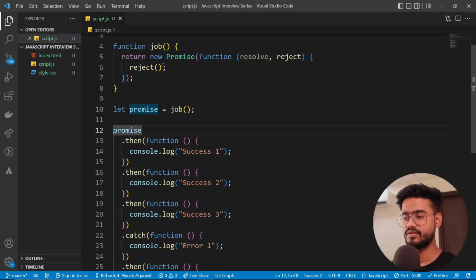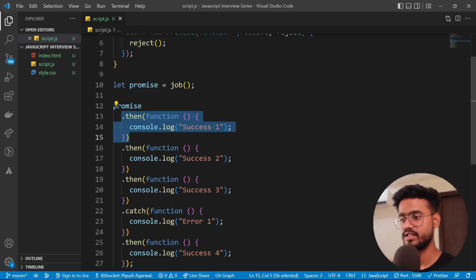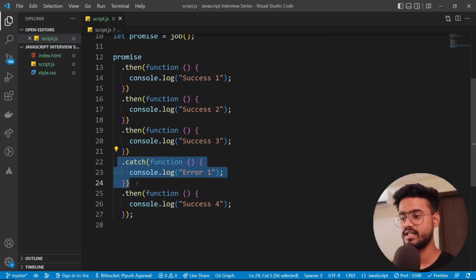So let's see what's happening. This will reject the promise. Okay, so we will have a rejected promise over here. So when we call this, it will not go inside this .then, not go inside this .then, not go inside this .then, and it will go inside this .catch over here.